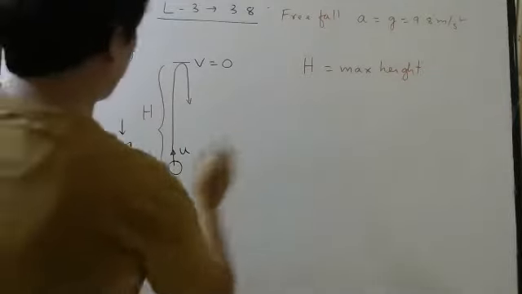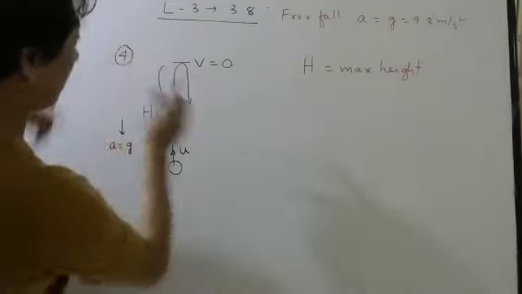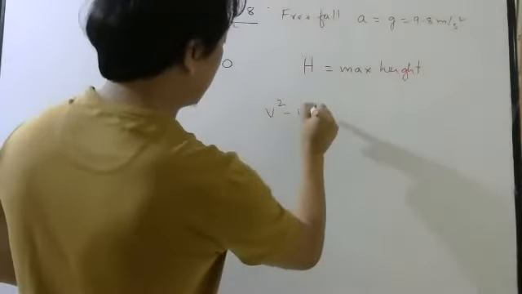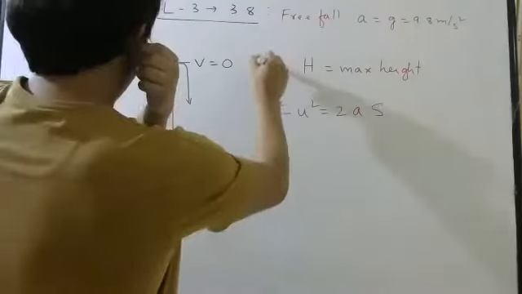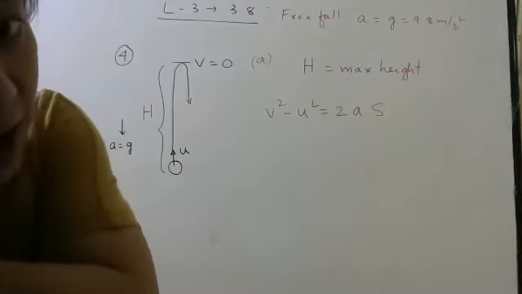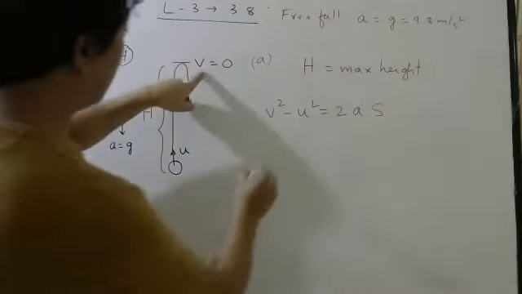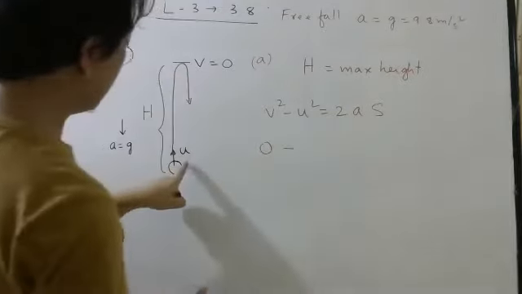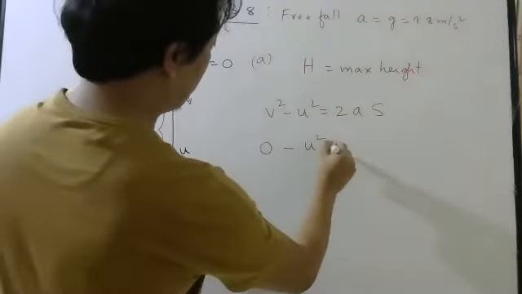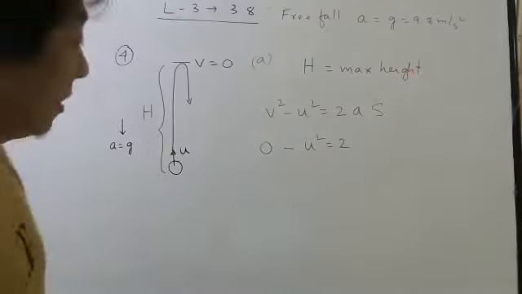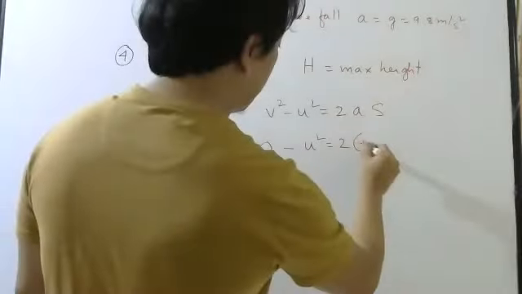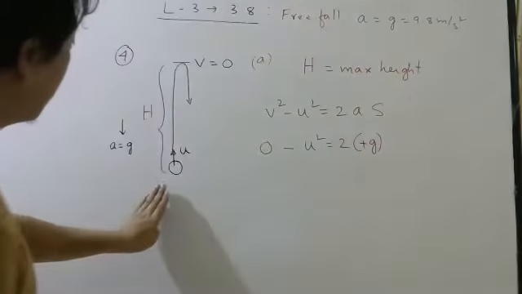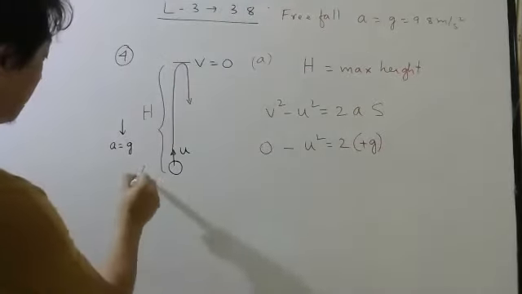Okay. So how to find the displacement from here to here? I will use v square minus u square equal to 2as. First part is to find the maximum height. Final velocity is 0. Initial velocity is u. Now be careful. Downward I am taking positive, so acceleration will be plus g. Displacement is where? From here to here.